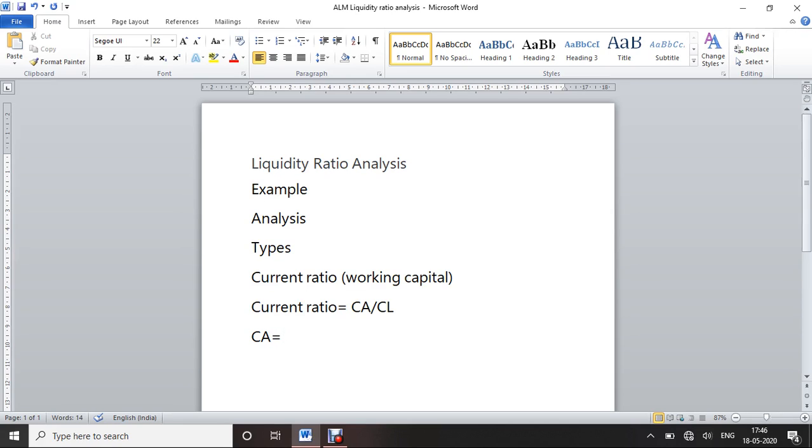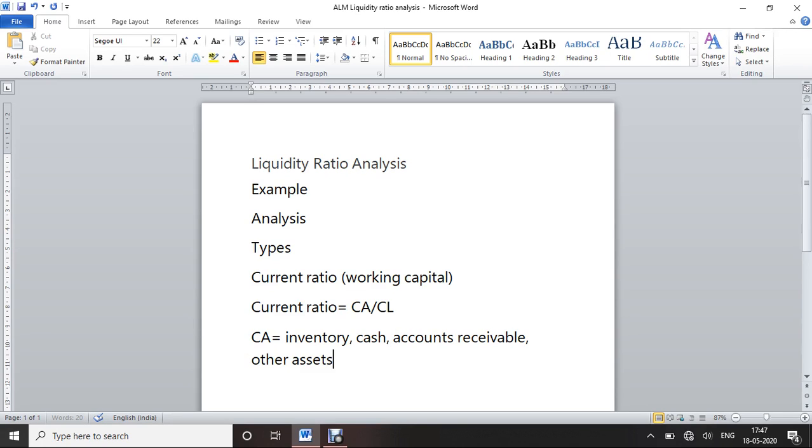The CA include inventory, cash, accounts receivable, and other assets that can be liquidated within a year, which are easily convertible into cash. These are called current assets.